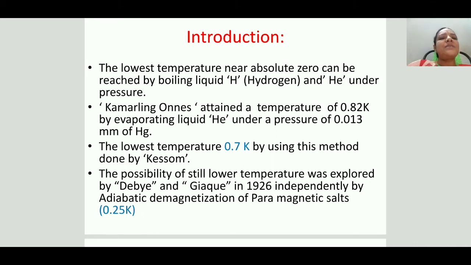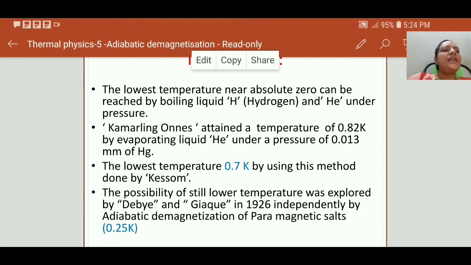By using this method, Kamerlingh Onnes attained a temperature of 0.82 Kelvin by evaporating liquid helium, using a pressure of 0.013 millimeters of Hg. Similarly, Keesom attained a temperature of 0.7 Kelvin.